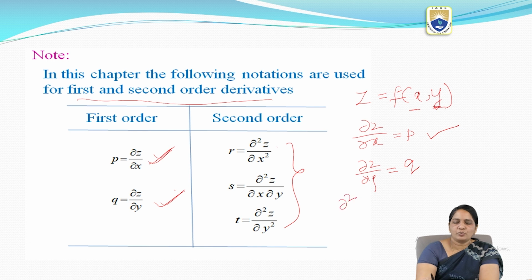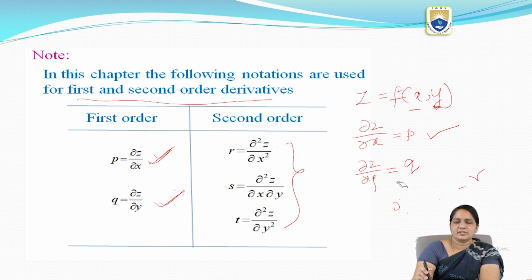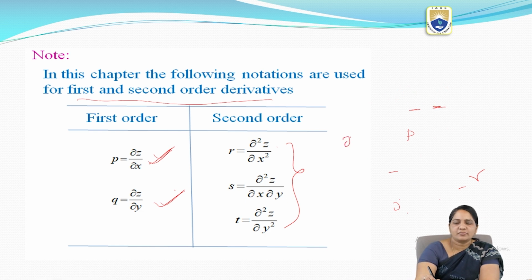So we can write dou square z by dou x square as dou by dou x of dou z by dou x. Dou square z by dou x square, dou by dou x of dou z by dou x, this is equal to r. And the other second order partial derivative is s. What is that s? Dou square z by dou x dou y. So dou square z by dou x dou y we are denoting with s.